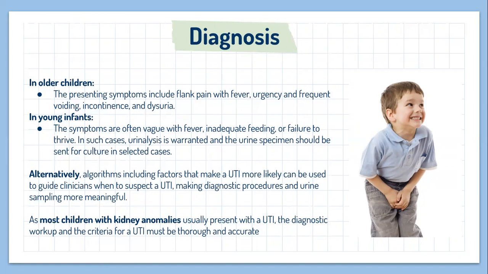The alternative is an algorithm that includes risk factors. Risk scores can be used to predict when to expect a urinary tract infection, making diagnostic procedures and urine sampling more manageable. As most children with kidney abnormalities usually present with a urinary tract infection, the diagnosis must be tracked and correct.